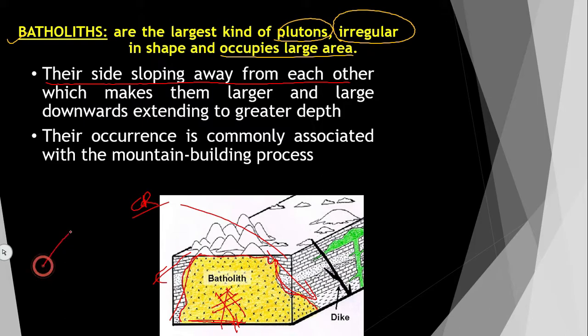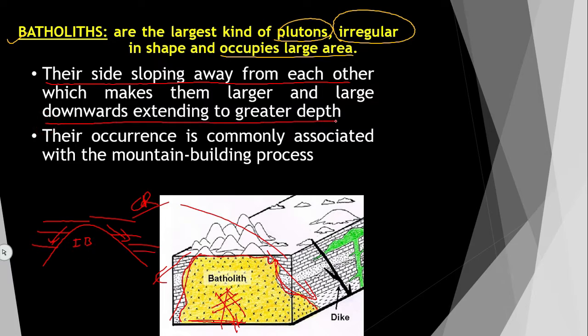The igneous body is like this, and the sides are sloping like this, and the country rock is like this. So, this is a batholith, and it goes to greater depth. The base will be at great depth. We can't imagine how great that depth will be. It is commonly associated with mountain building processes. Most of the mountains are formed by batholiths.